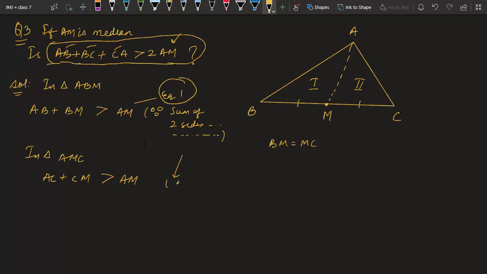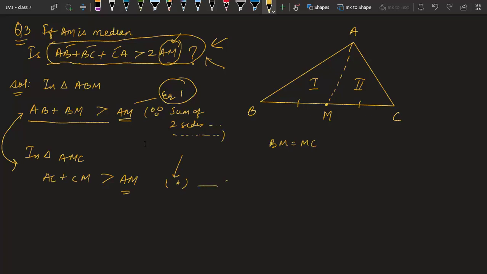Same reason here also. Now you must be thinking, sir, why only you took this relation, why not any other relation? The reason is this question which was asked. I was able to see AM on the right hand side. That gave me a hint that I have to bring it alone, so that when I add these two equations, I may get this relation.